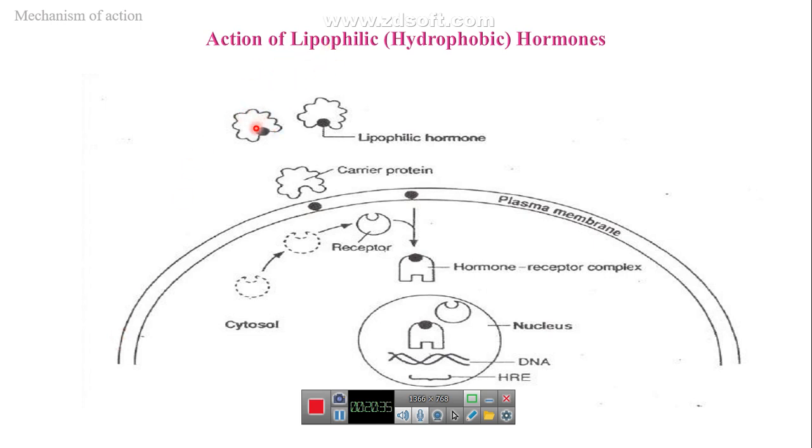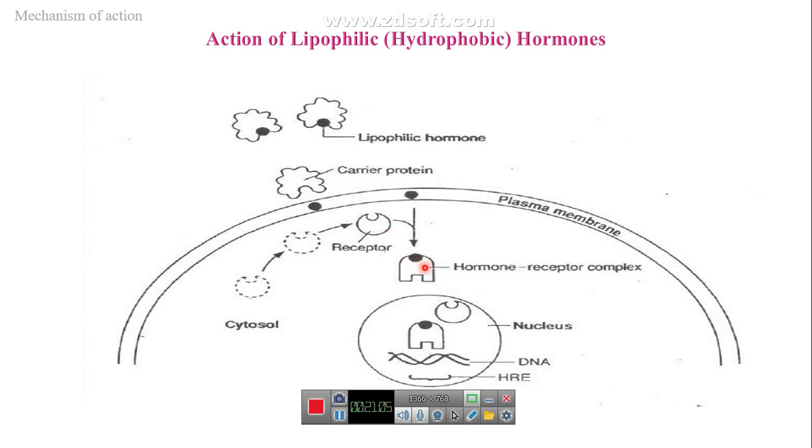Here is the lipophilic hormone. This is the carrier, and near the target cells, the hormone is separated from the carrier. It can penetrate the cell membrane and bind to its receptor. Sometimes the receptor is a cytosolic receptor, and sometimes the receptor is a nuclear receptor inside the nucleus.